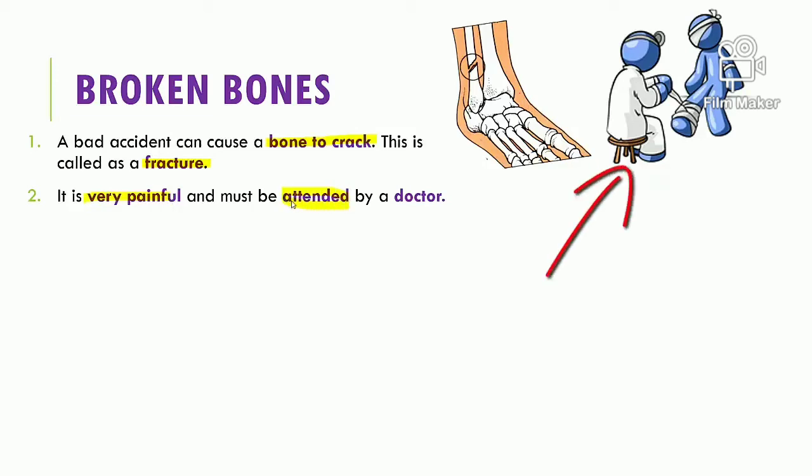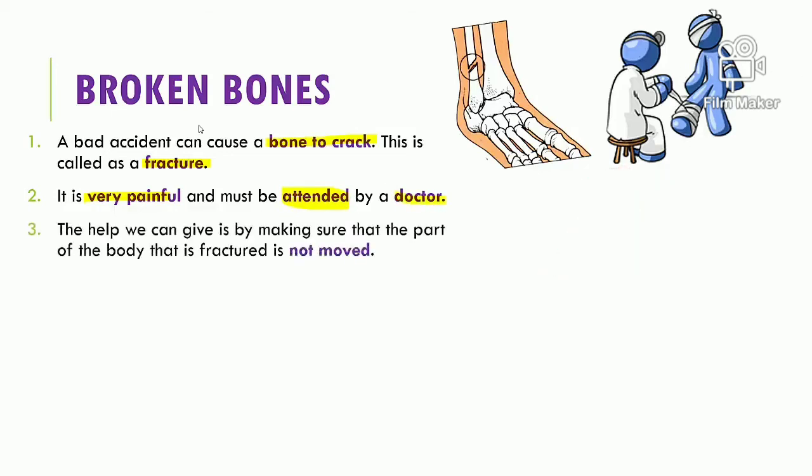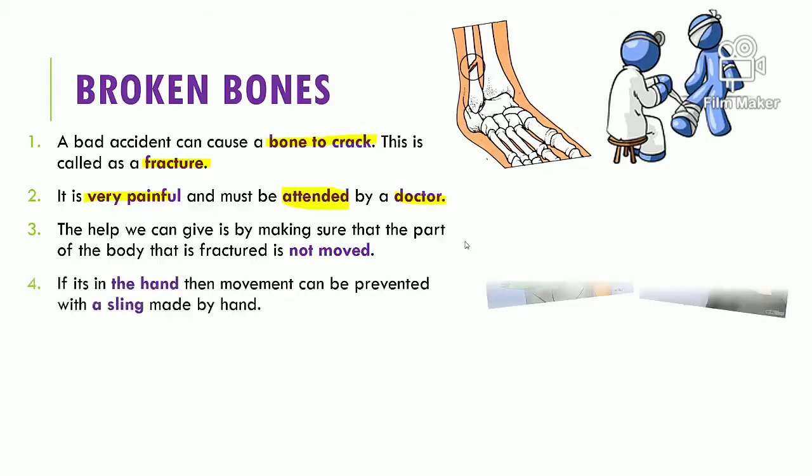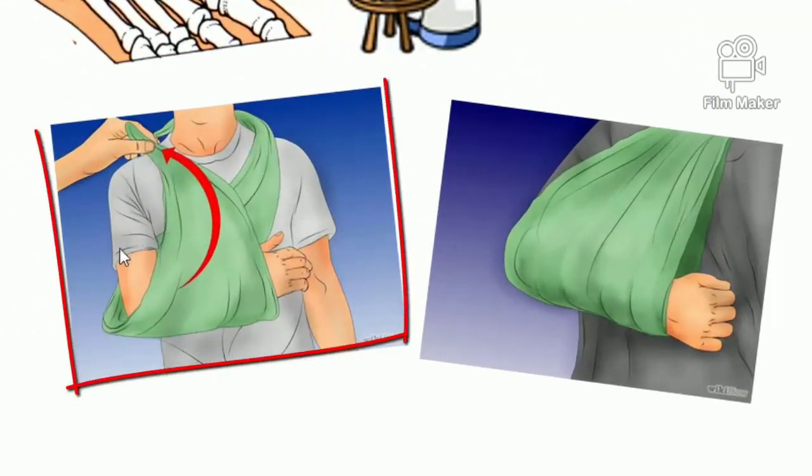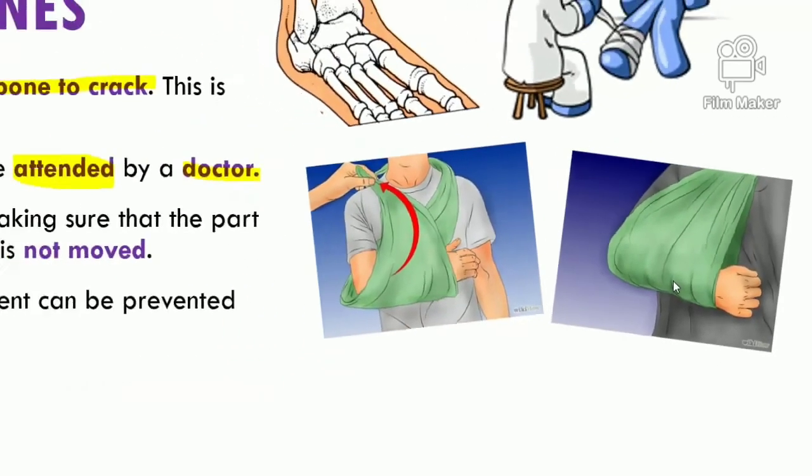There is very little that we can do as first aid for someone with a fracture. The doctor only has to have a look at it. The only help that we can do is by making sure the part of the body that has been fractured does not move. So you keep that person very still. Suppose it's a hand that has been broken, you can prepare a sling for them so that the hand is not moved. A sling is made like this with a cotton cloth around the hand that is broken, and this makes sure that the hand doesn't move a lot.